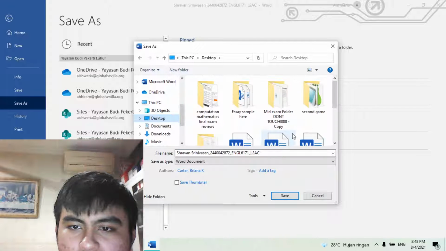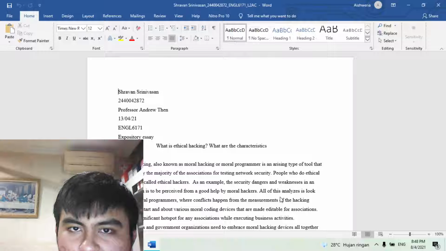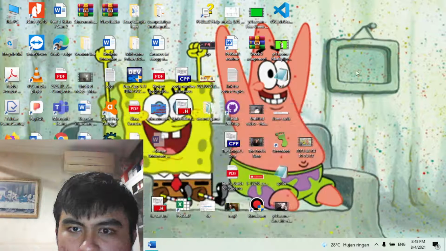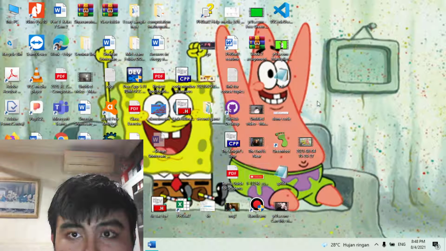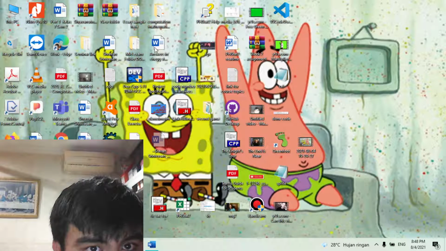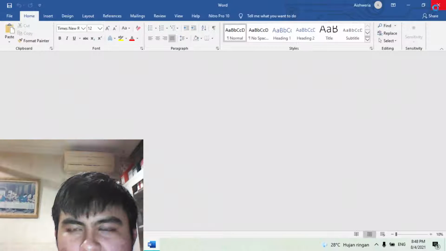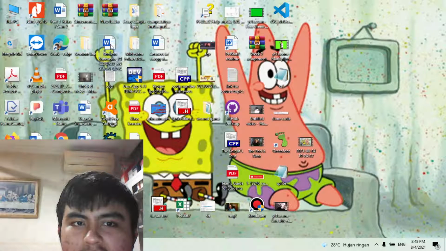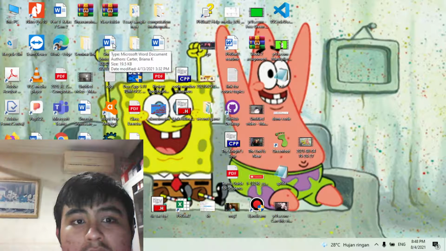Then for example, I want to save it inside here, so I'll just click Save. And then obviously my file is there already because I've saved my work, but this is just a tutorial on how to save my work, how to save your work in Microsoft Word